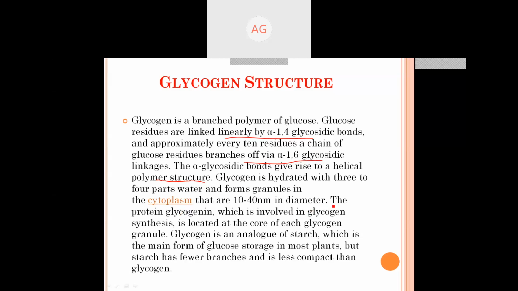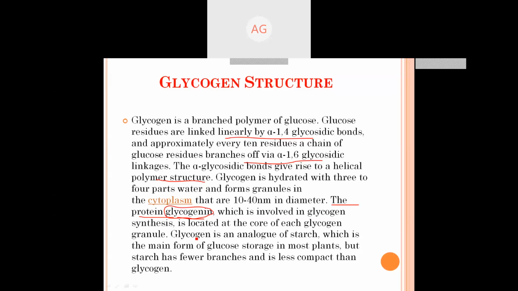The most important protein present in glycogen is glycogenin. Glycogenin is involved in glycogen synthesis. In the process of glycogen synthesis, this glycogenin protein acts as a primer for trapping glucose molecules from UDP-glucose. It is located in the core of each glycogen, inside the glycogen granule.